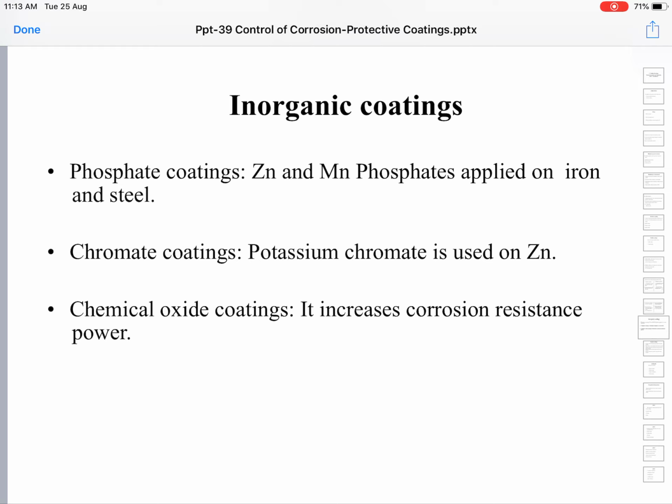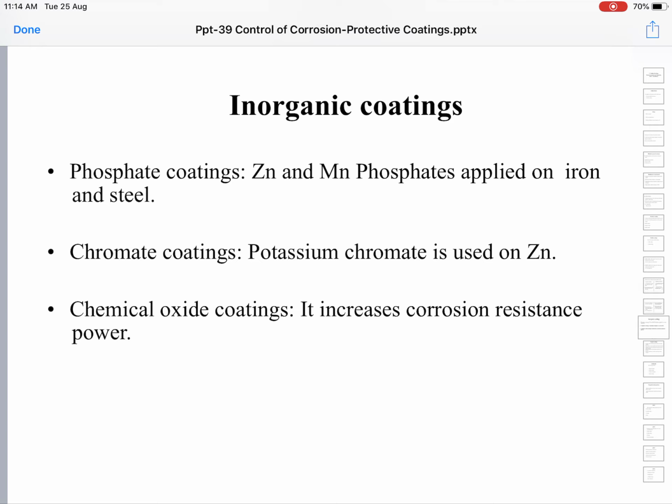To apply this, the iron object is dipped into a solution containing zinc phosphate and manganese phosphate, and these phosphates are collected on the surface of the iron metal to give phosphatic coatings.